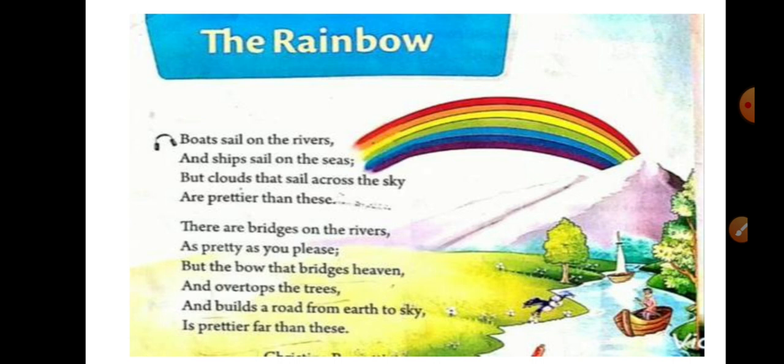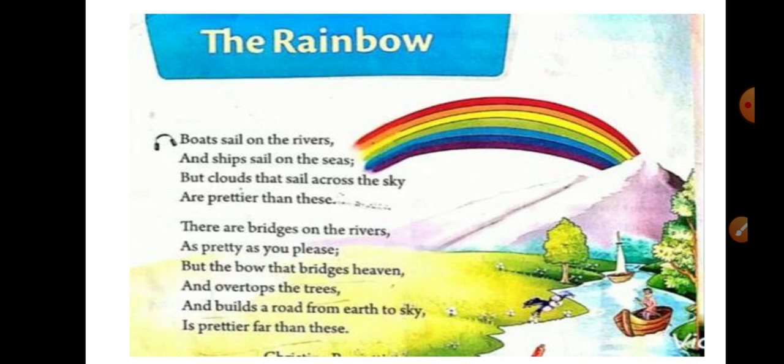The Rainbow. Now this is the poem. I'll just read and then I'll explain to you four lines of the poem. Okay, boats sail on the rivers and ships sail on the seas, but clouds that sail across the sky are prettier than these.